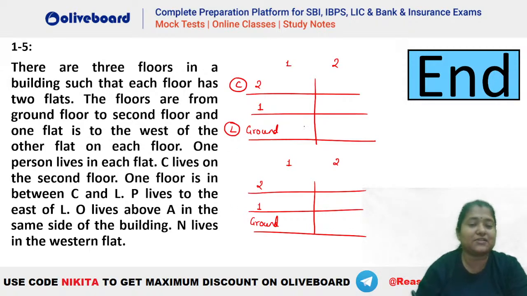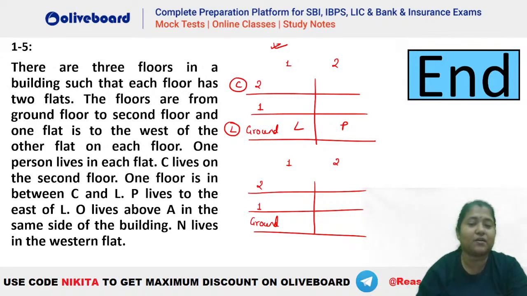P lives to the east of L. So P is to the east of L. That means it has to be something like this. Now O lives above A in the same side of the building. So it can be either in flat number 1 or flat number 2. N is in the western flat here. So N has to be in the western flat. So that means you can see one of the western flats here will be taken by N. That means this A and O cannot be in the western flat.